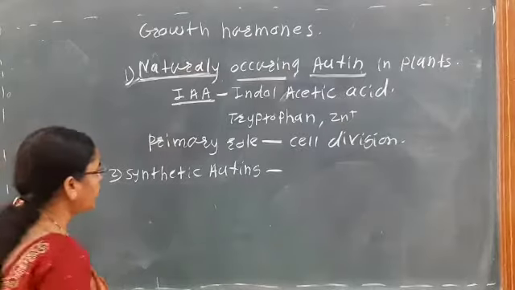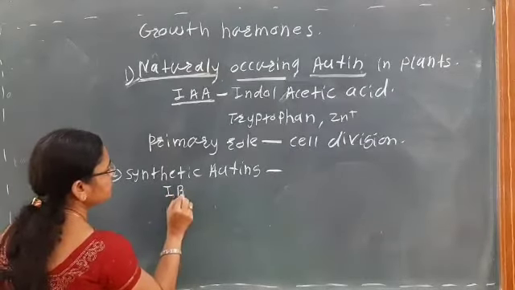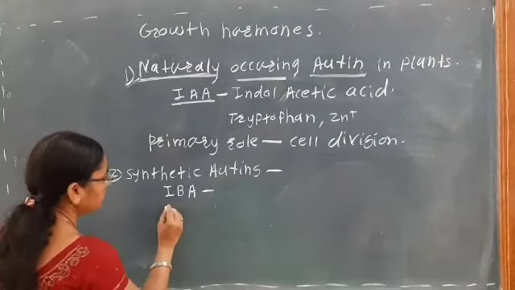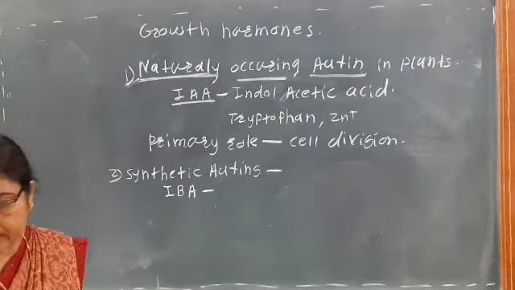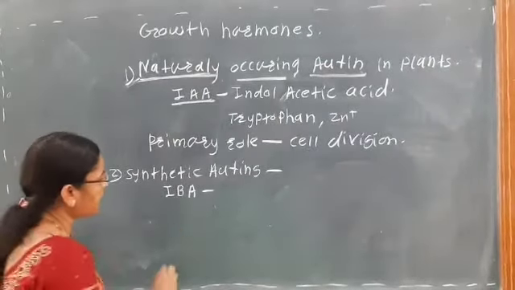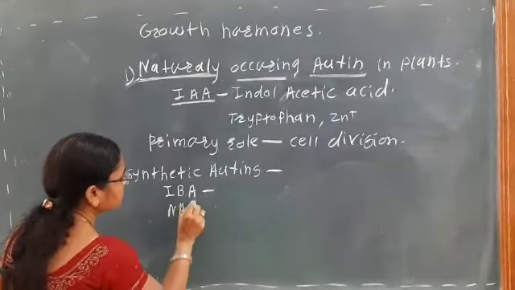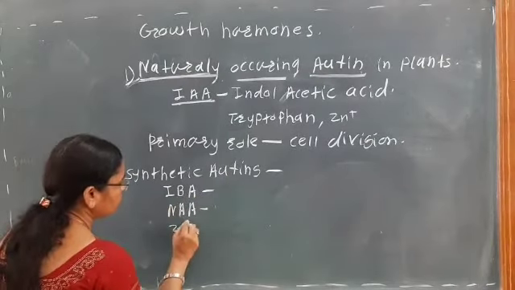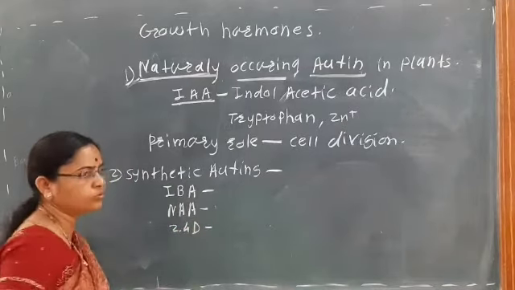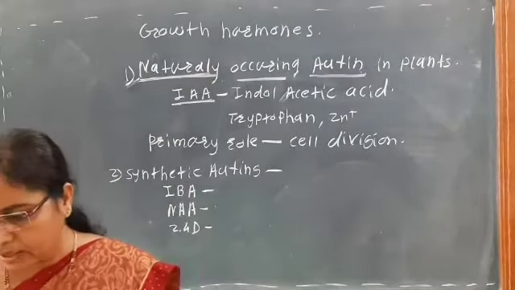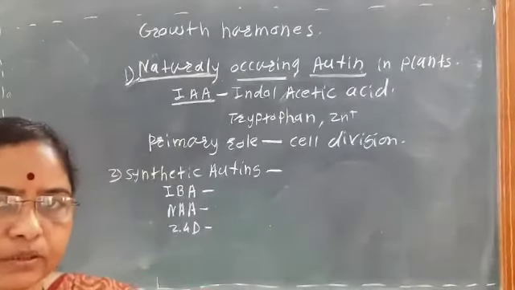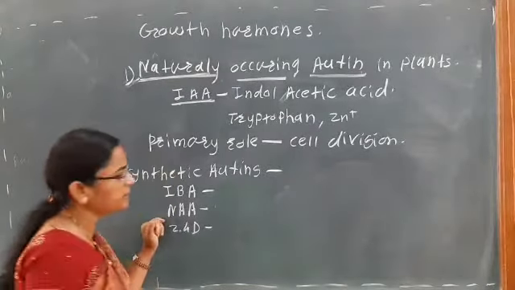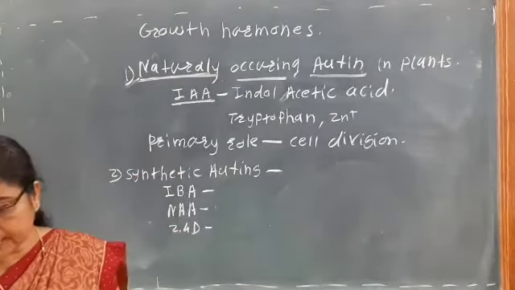These are the IBA, indole butyric acid, and then another is the NAA, that is the naphthalene acetic acid, and third is the 2,4-D, that is 2,4-dichlorophenoxyacetic acid. These are the synthetic auxins.